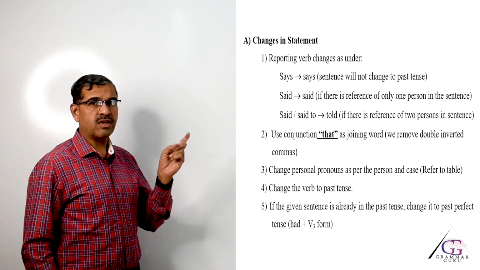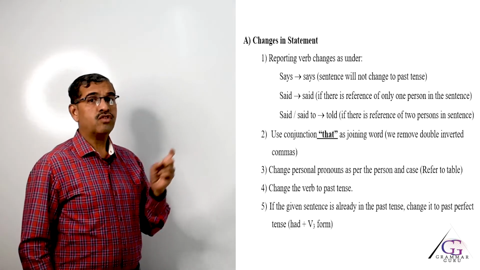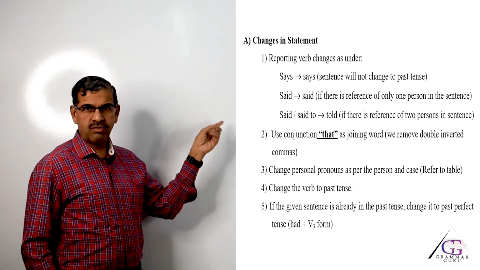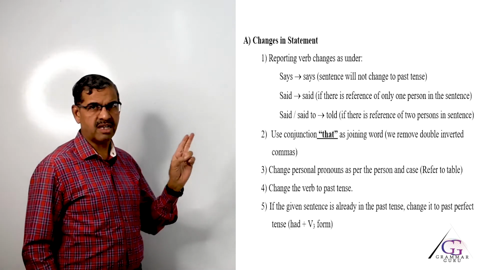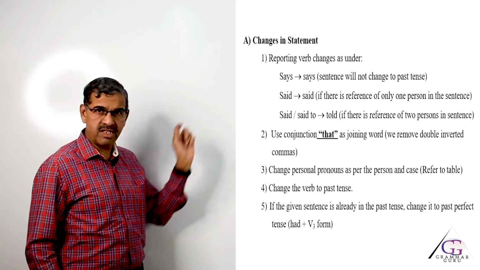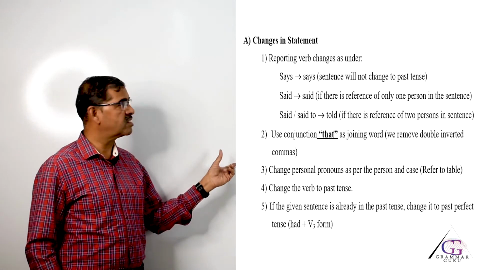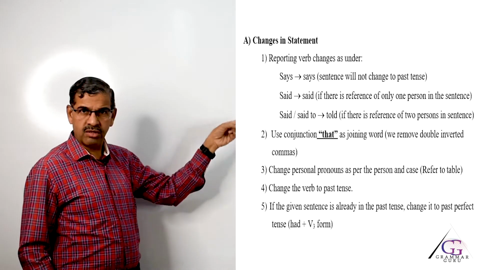Now, the given sentence was I am going to check your papers today. So, I, first person, will change to she because the reference is about mother. So, I, that is first person pronoun, will change to third person as we have already seen in the personal pronouns table. So, I will change to she.